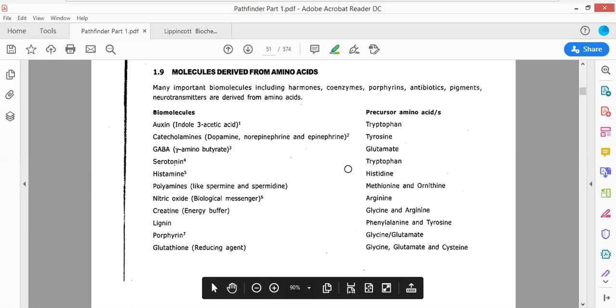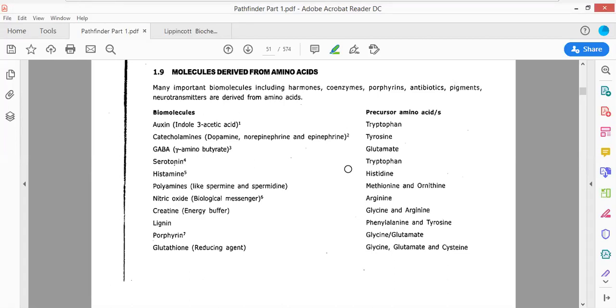There are different molecules that have been derived from these amino acid derivatives, and questions have been asked about them in different competitive examinations. Questions have been asked about auxin, which is biosynthesized from tryptophan. Questions have been asked about GABA, a neurotransmitter biosynthesized from glutamate.